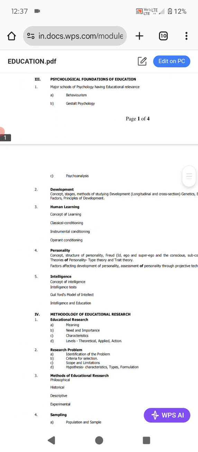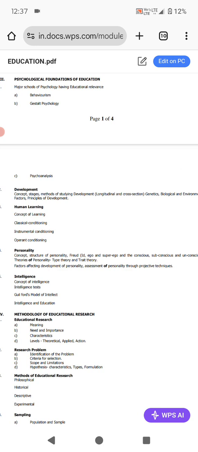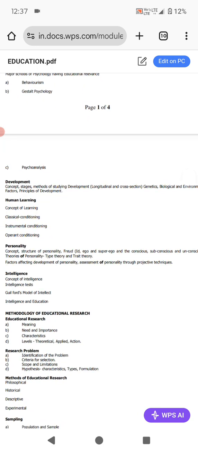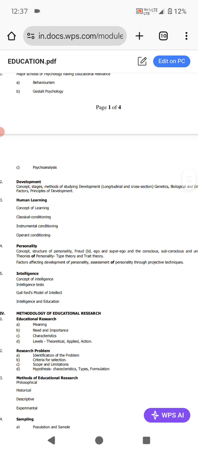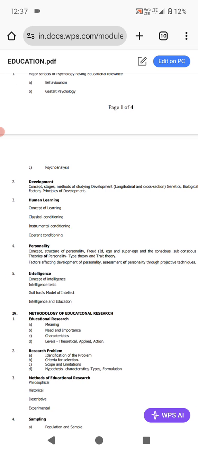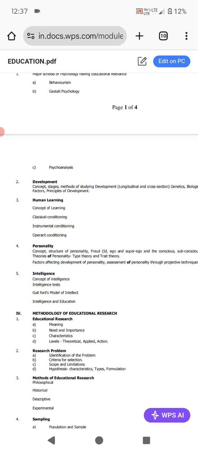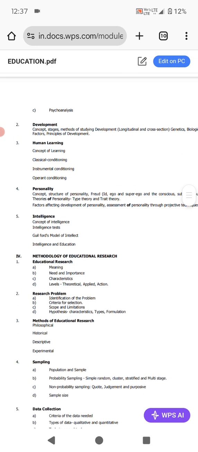Then factors affecting development of personality, and assessment of personality through projective techniques only. We have different techniques for the assessment of personality, but we have to go through only projective techniques according to the old syllabus. Then come to intelligence: concept of intelligence, intelligence tests, Guilford's model of intellect, intelligence and education. Okay,